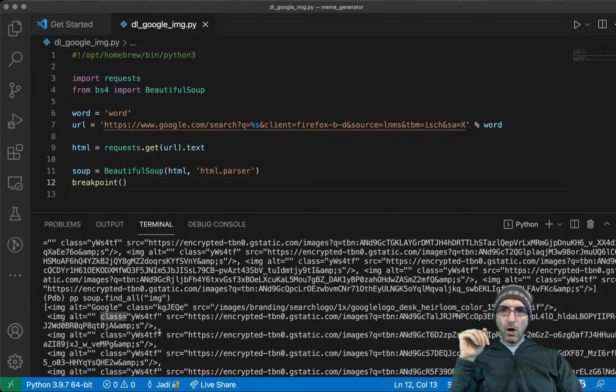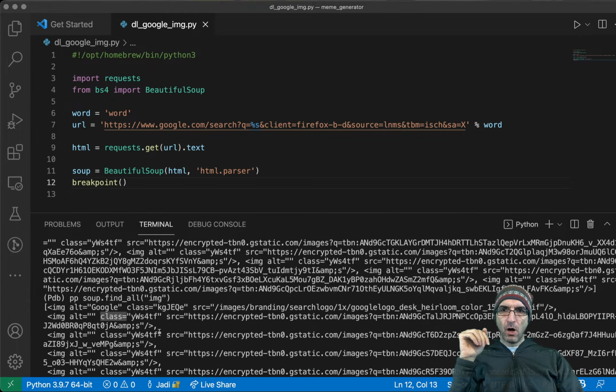I will say my image URL is soup find all... 3 and it has it. It had it. Source. Very interesting. I'm going to like this Copilot. It reduces our searches. So image URL is soup find all image 3. Now I have the image URL. So it's enough to return image URL.